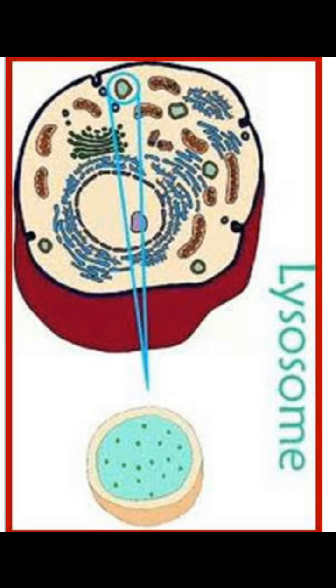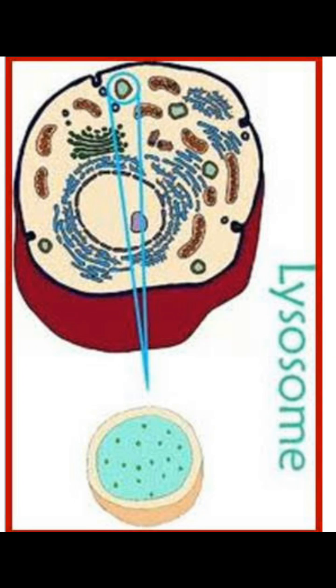So optimally active at the acidic pH. This is very important. Please make a note. So all these hydrolases are very active at acidic pH. These enzymes are capable of digesting carbohydrates, proteins and lipids, and even nucleic acids also. What are the nucleic acids? DNA and RNA. Please make sure that this point must be understood by everybody.